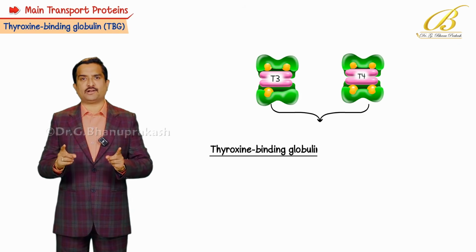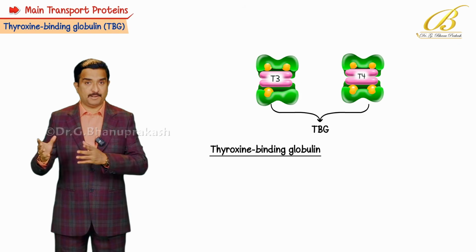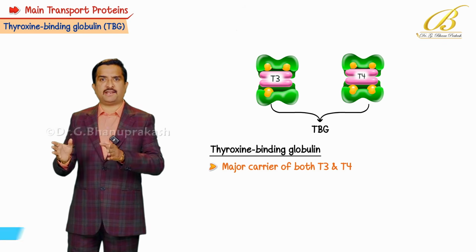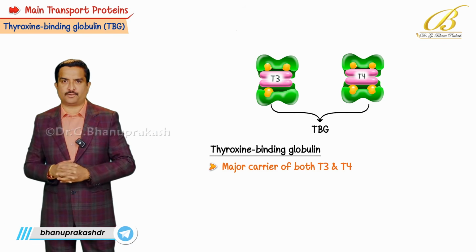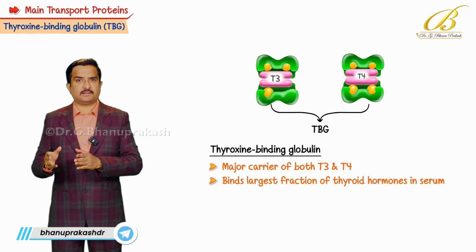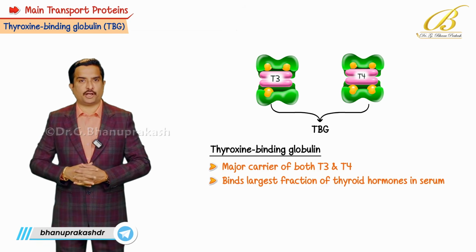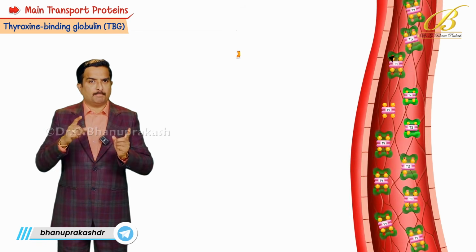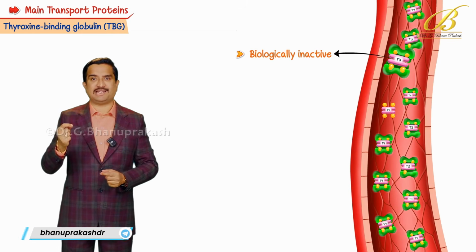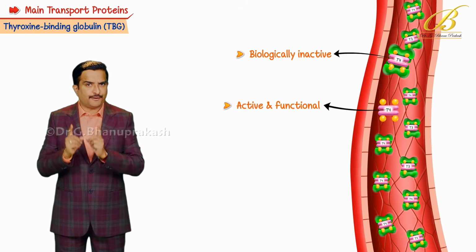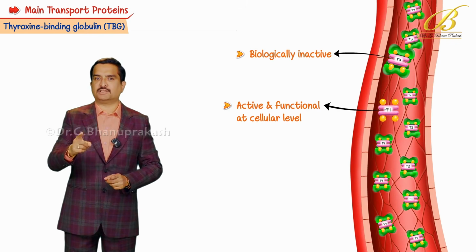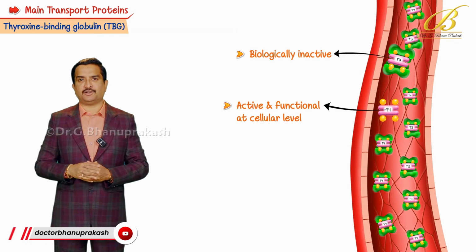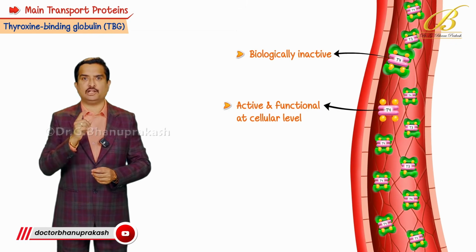First one is the thyroxine binding globulin, TBG. This is the major carrier of both T3 and T4. It binds the largest fraction of thyroid hormones in the serum. The bound fraction is biologically inactive. Only the free form, that is less than 1%, is biologically active and functional at the cellular level.